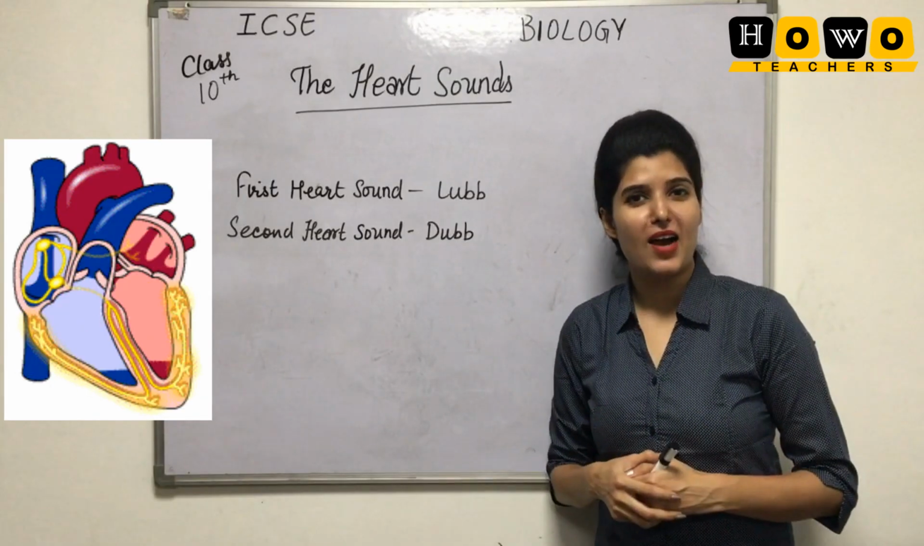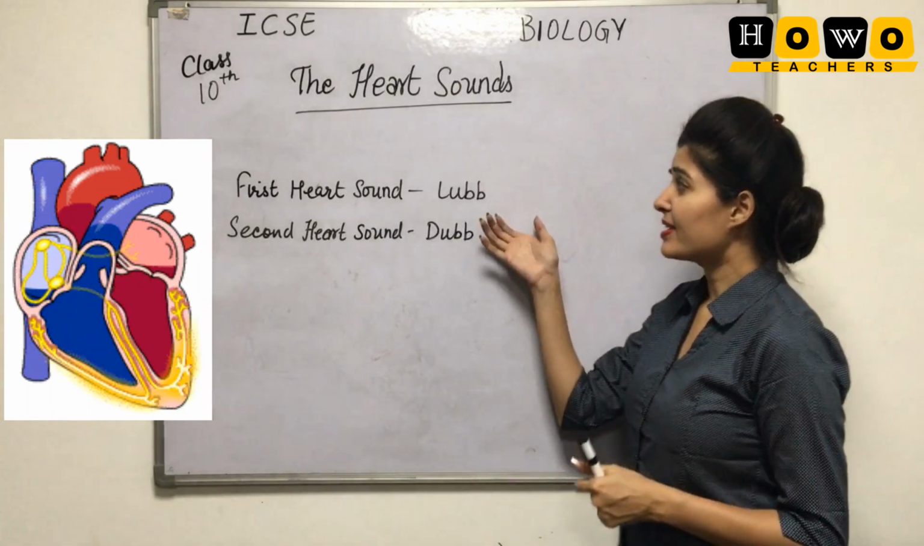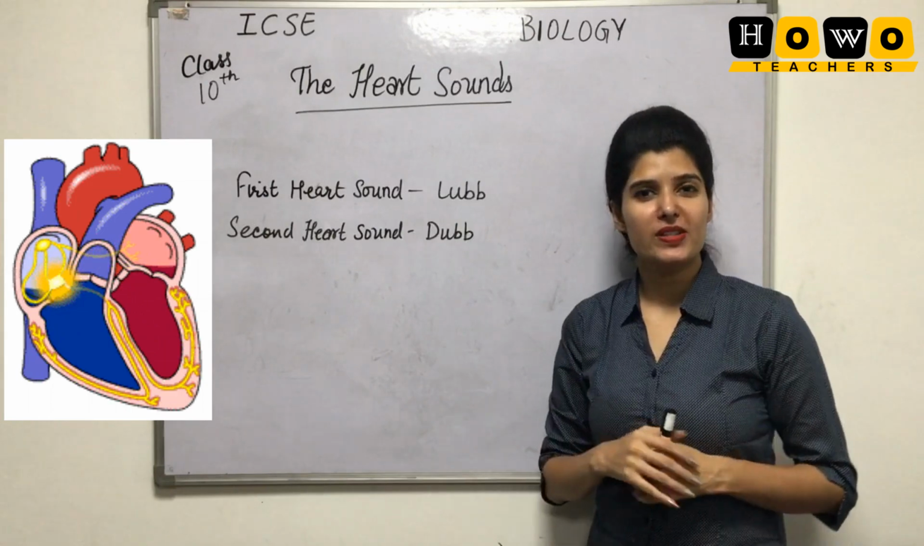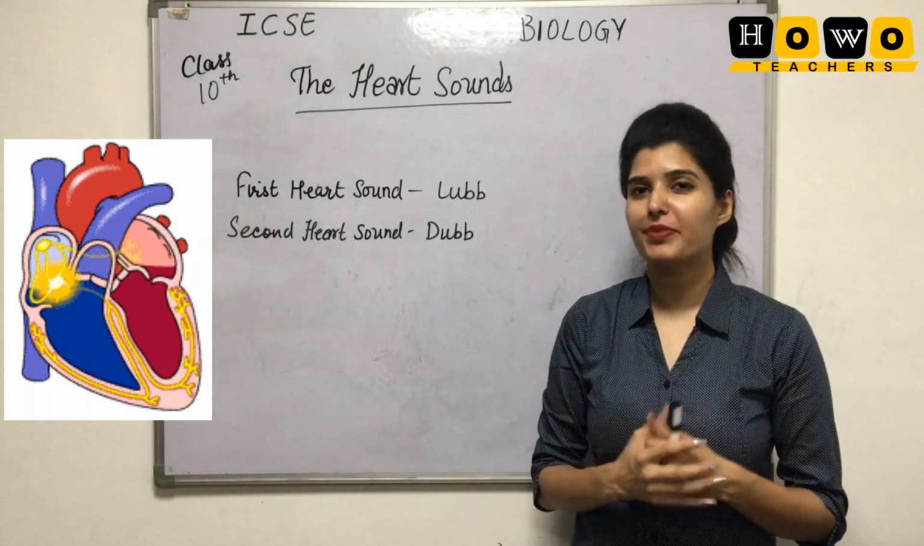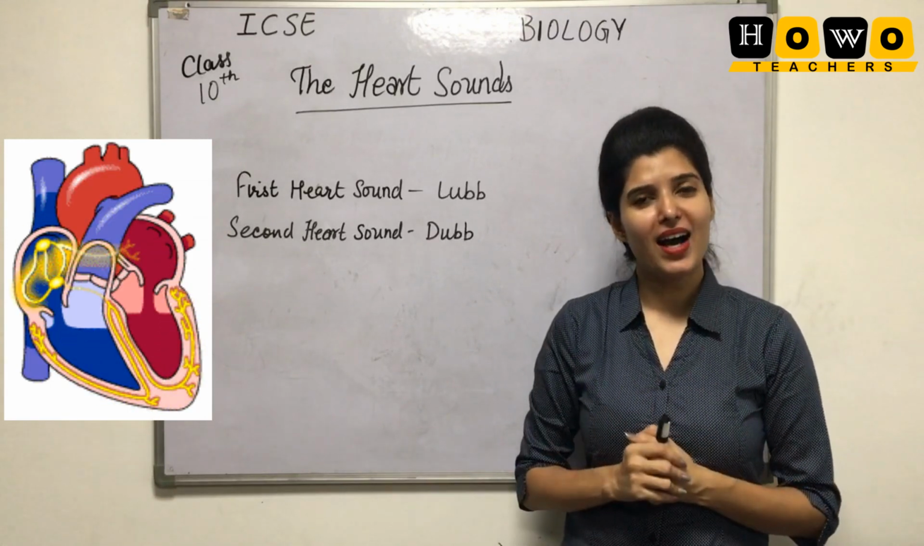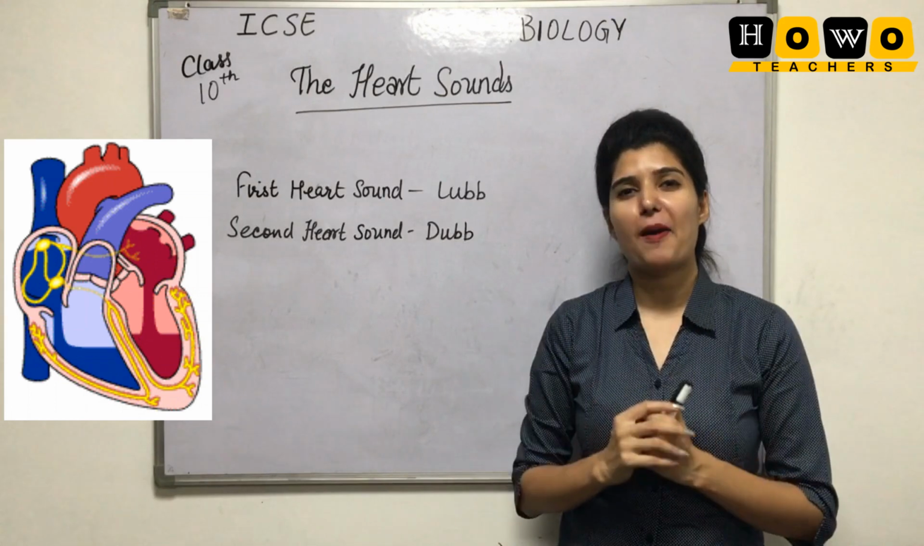The heart sounds. The heart produces two kinds of sounds. That is the lub-dub. Lub-dub, these are the two actual sounds which are produced by the heart. But how are they produced? Why does the heart make sound? It is just comparative.